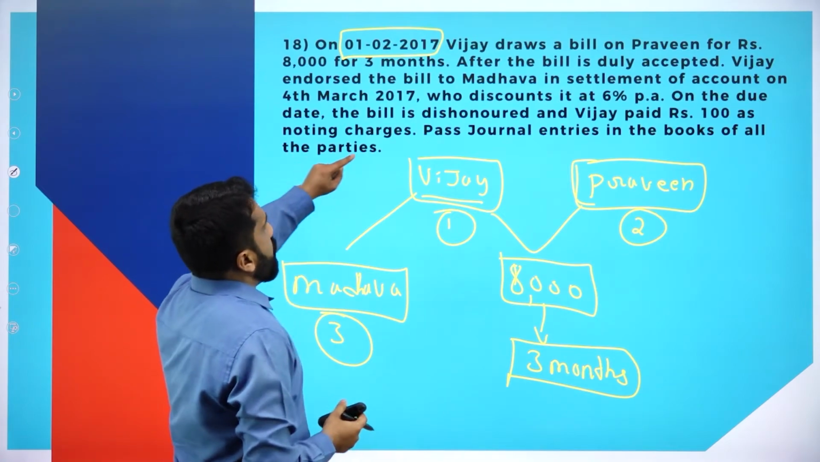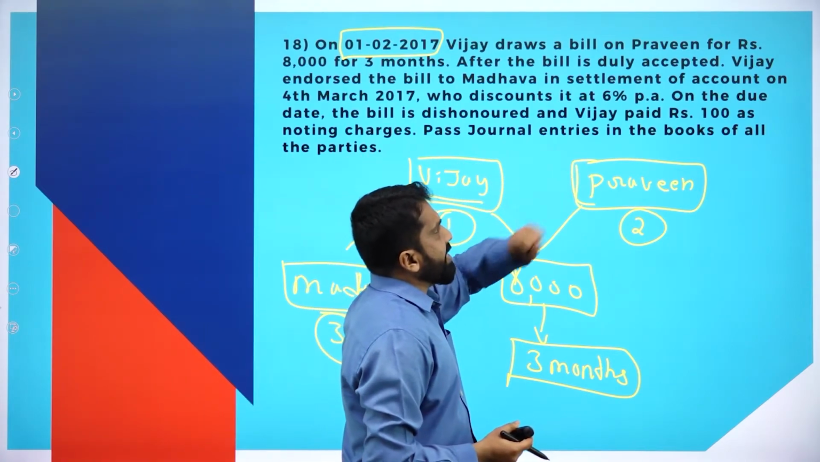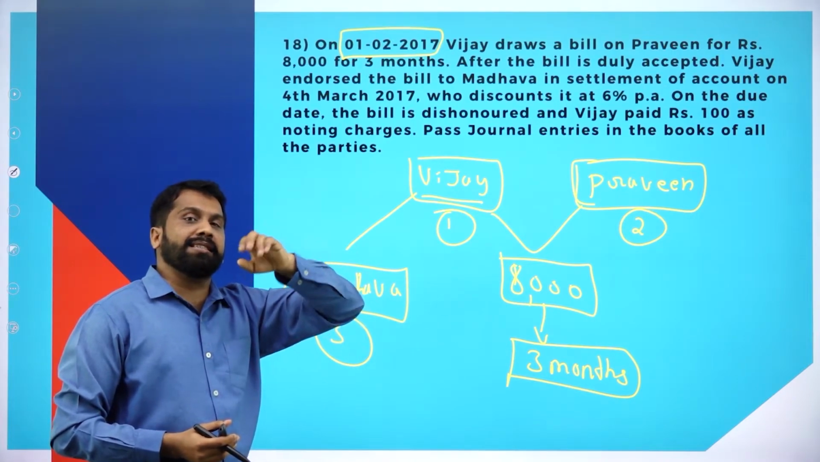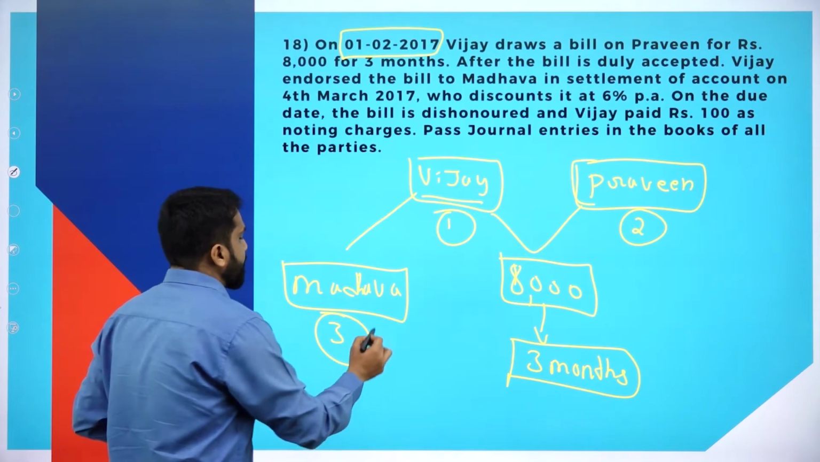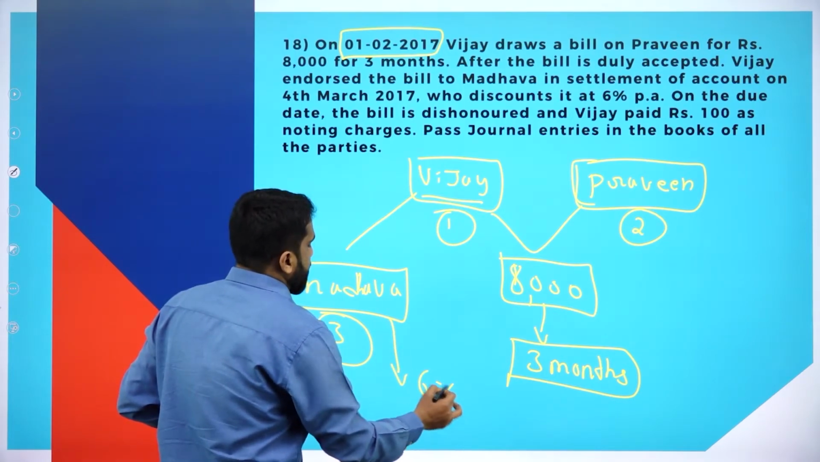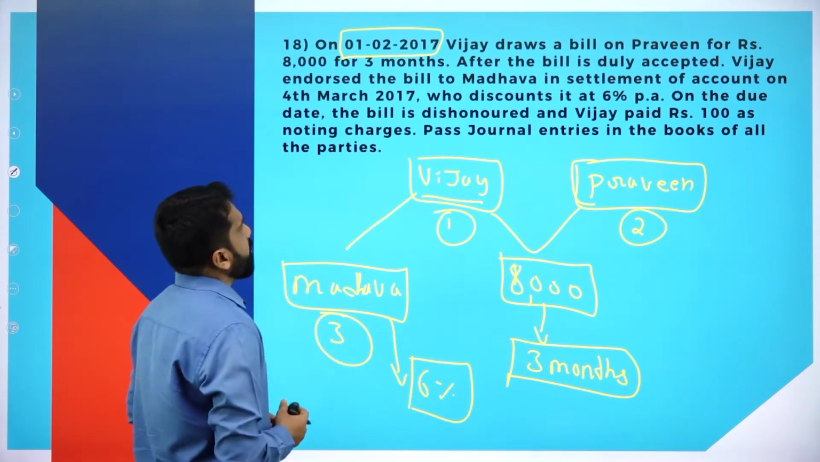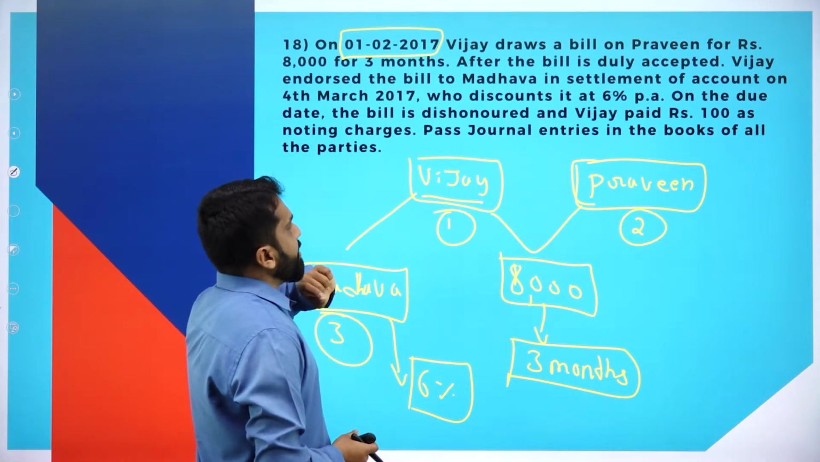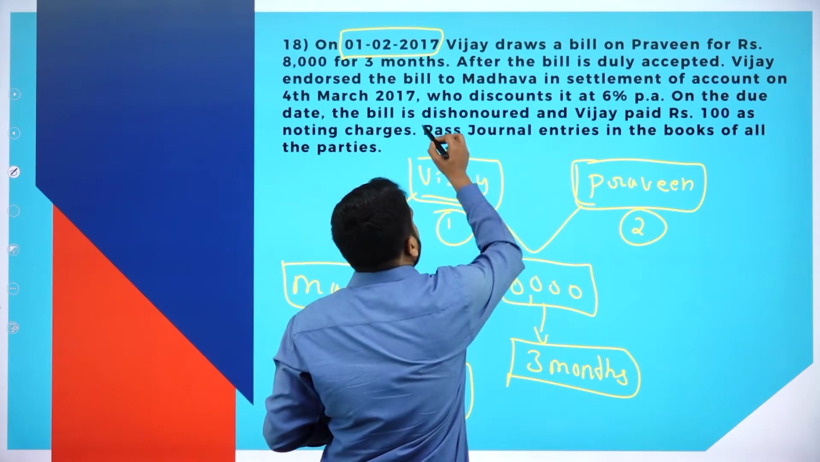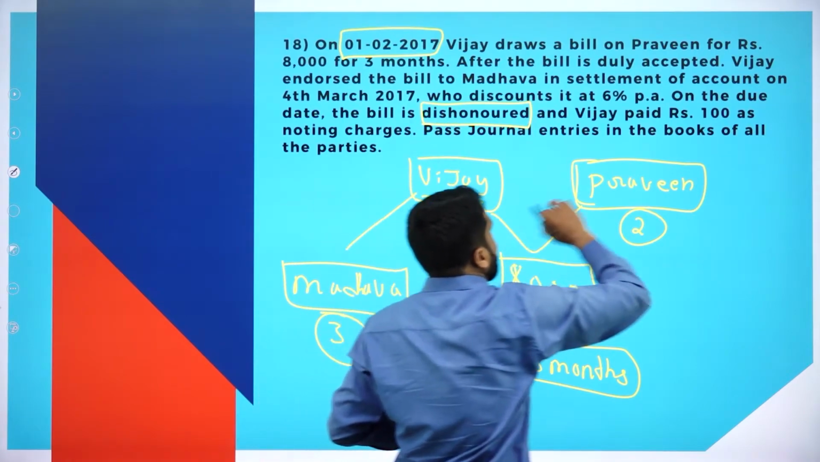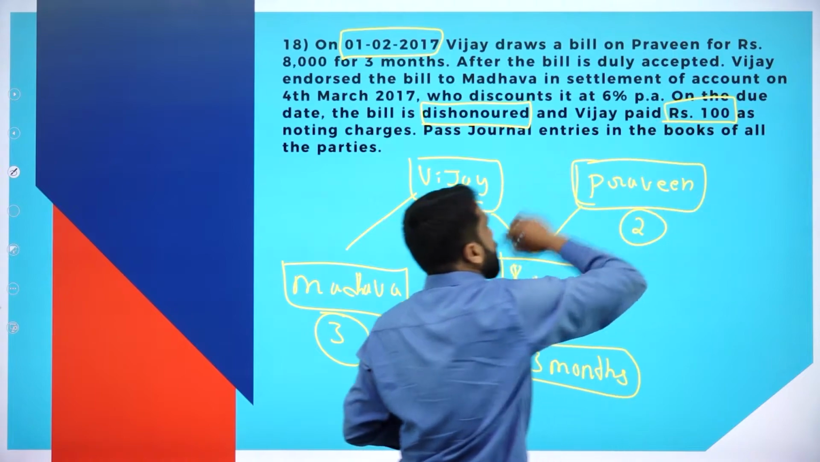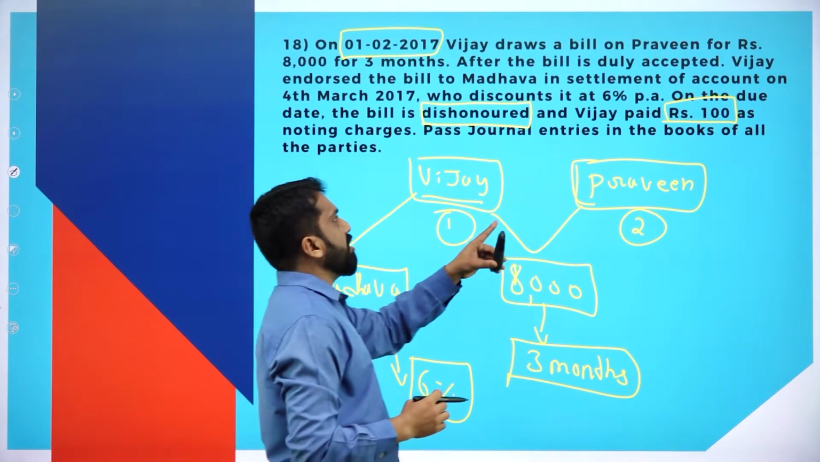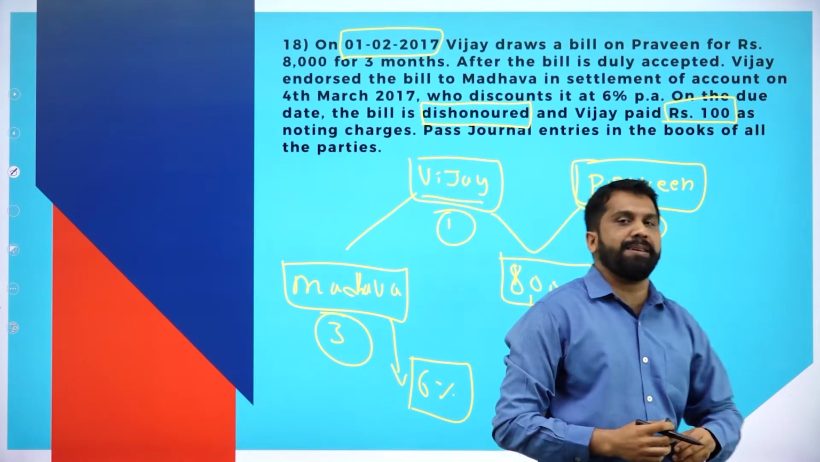Now, who discounted it at 6% per annum? Madhava discounted it at 6%. Now, the bill is dishonored and Vijay paid rupees 100 as noting charges. You have the concept called dishonor and you have noting charges of rupees 100. Pass journal entries in the books of all three parties.